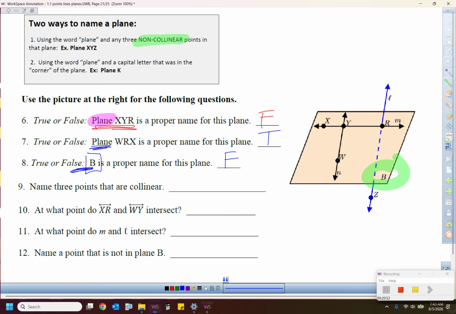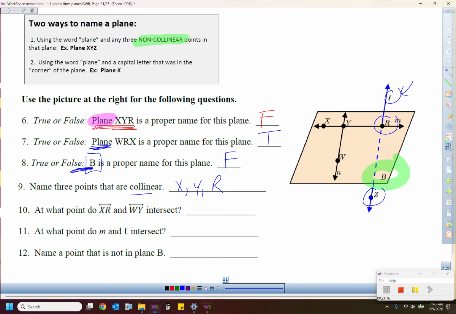Name 3 points that are collinear. What does collinear mean? It means they all line up. So any 3 points that all line up, you got a choice of X, Y, R. Notice I made them capital letters and I separated with a comma, right? And that's it. I can't do this like L, R, Z, which is what a lot of people want to do. L's not a capital letter, right? That's a lowercase cursive letter, and that's another way to name that line right there. So that doesn't work. So this is the only 3. You can put them in any order you want, but those are the only 3.